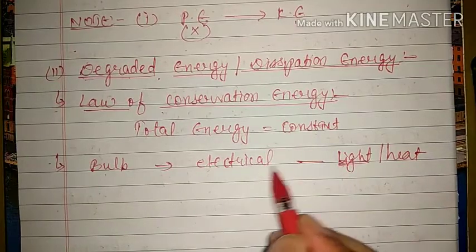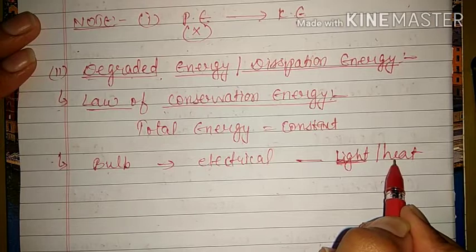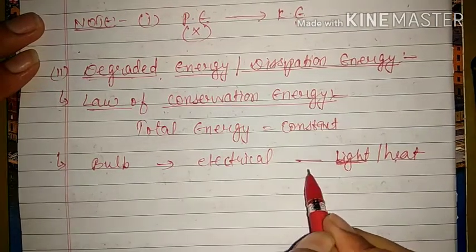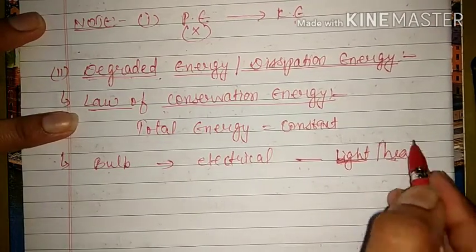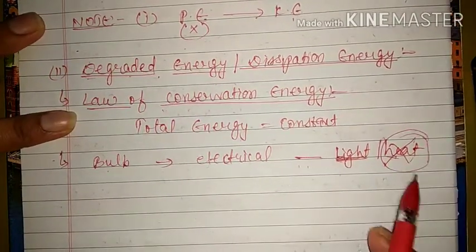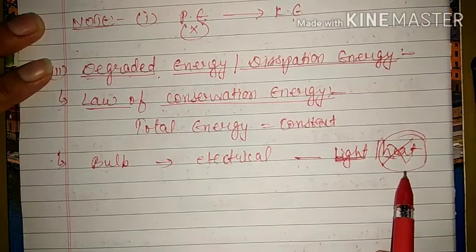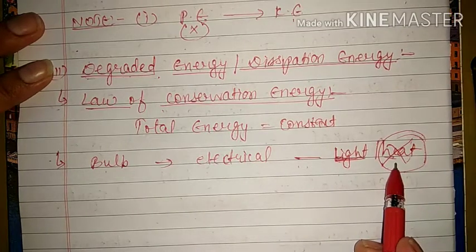Now you see, here we want only light energy. Heat is also a form of energy and it can be used for any particular purpose. But right now, this heat energy is actually wastage for us. That means this amount of electrical energy is wastage, not useful for us. So this is known as dissipation of energy.